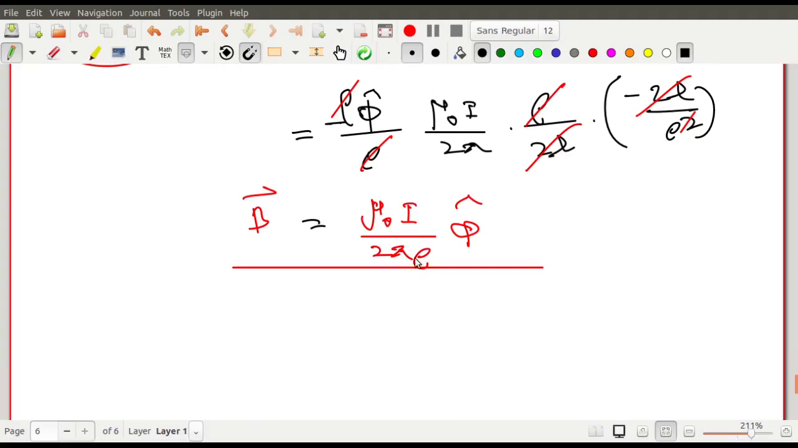You got the expression mu 0 I by 2 pi r, or mu 0 I by 2 pi x, where x is the perpendicular distance from the wire. So these are the ways that you should learn it. You should gain some insights.